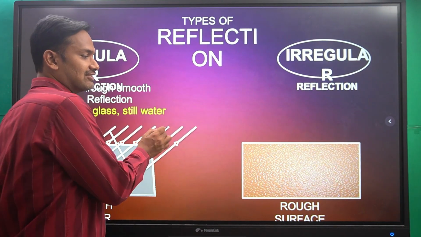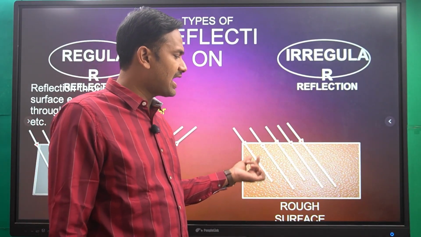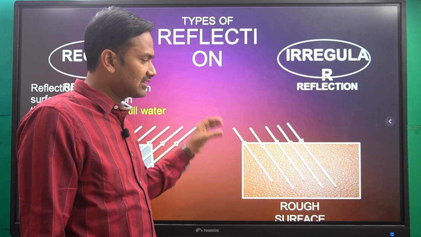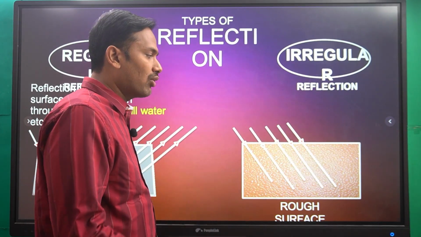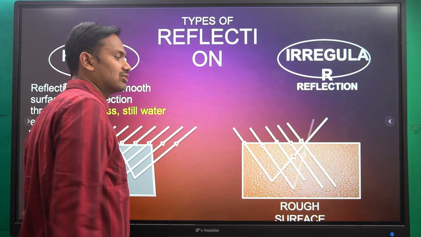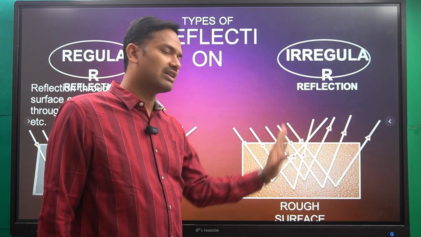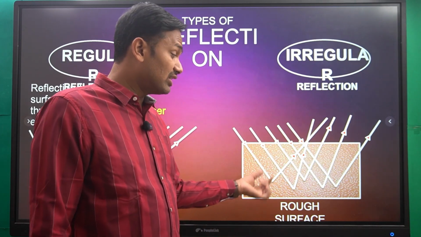On this rough surface, take the same kind of parallel beam of light rays, incident on this rough surface. Now after the reflection, what is going to happen? This will go in one way, this will go in another direction, and this will move in yet another direction.